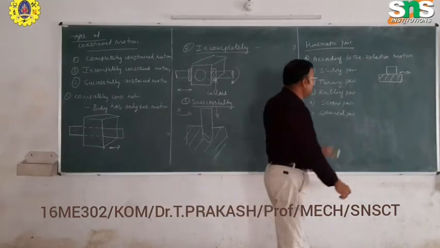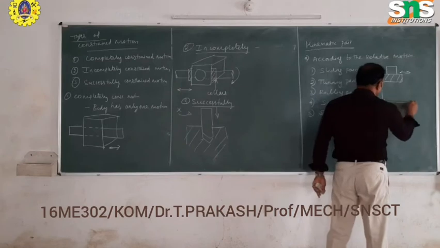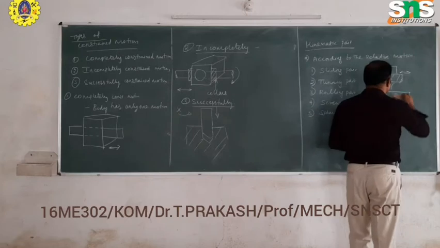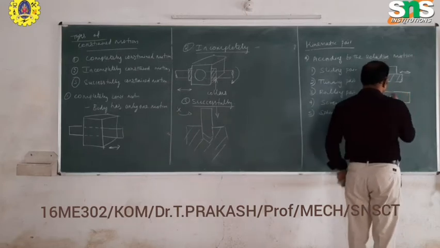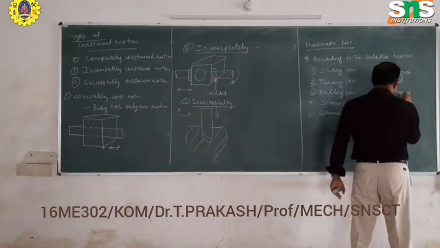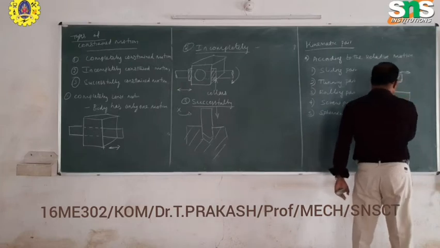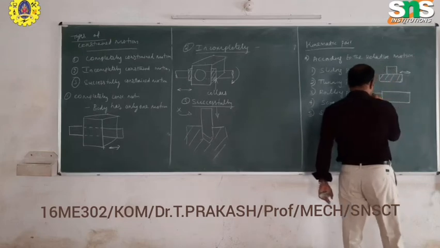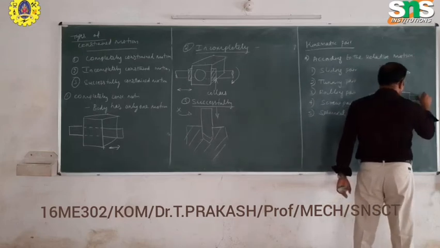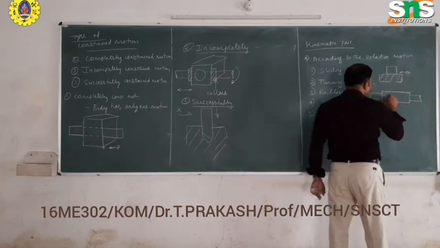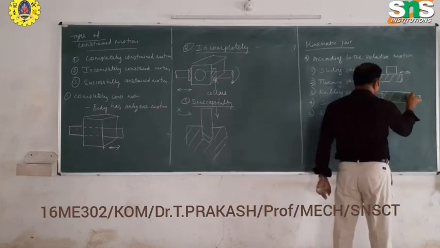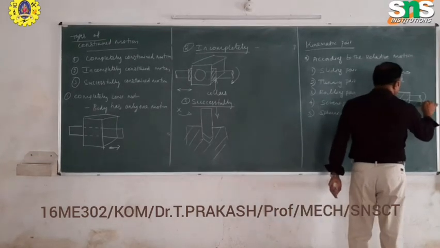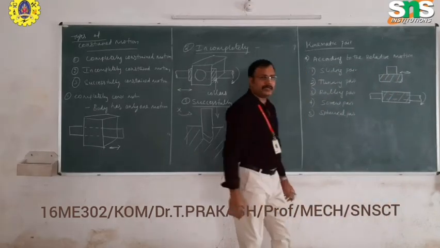What is the meaning of a turning pair? Take the same example, where the shaft is moving and rotating here, and there will also be a translation motion.